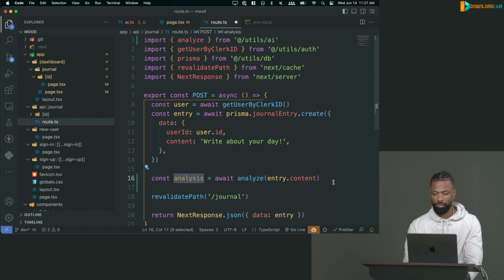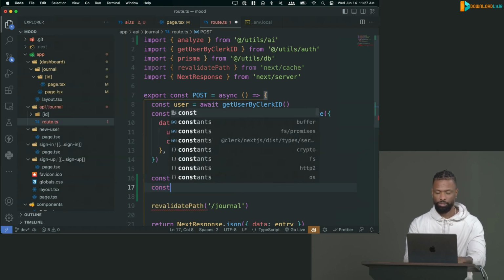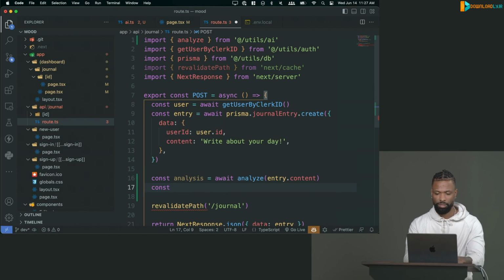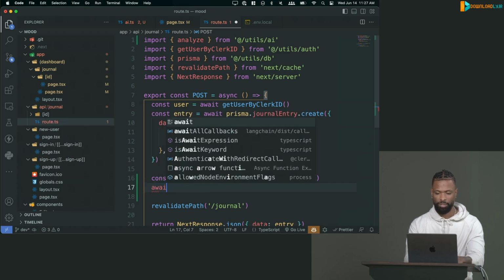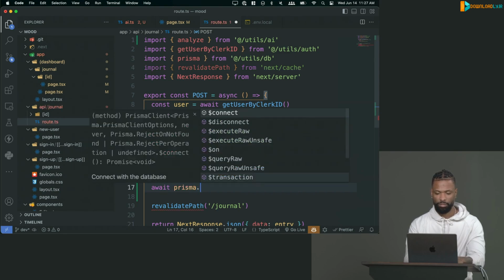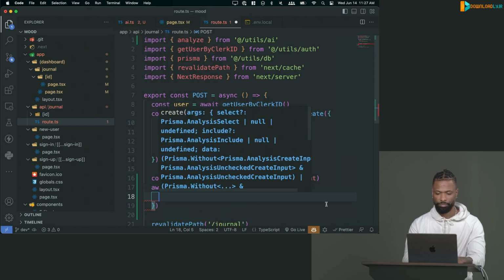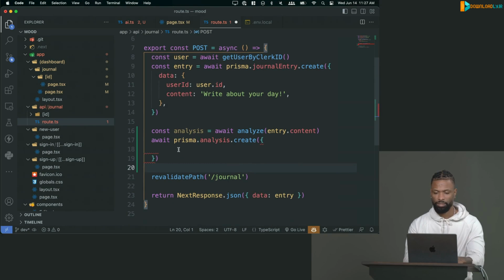But we'll get that back, and then now we can save this in the database with a new entry or a new analysis entry. Actually, we're not even going to send this back, so I'm just going to await it. This will be prisma.analysis.create, like so. So we can create an analysis.